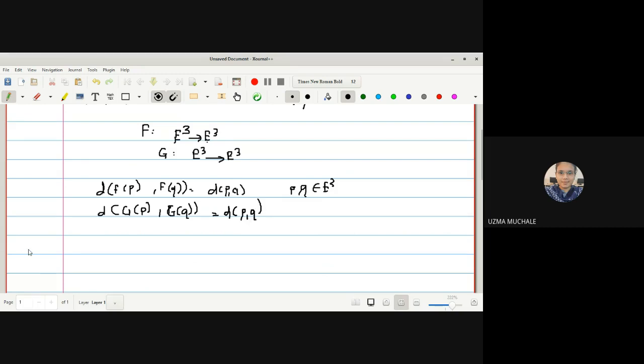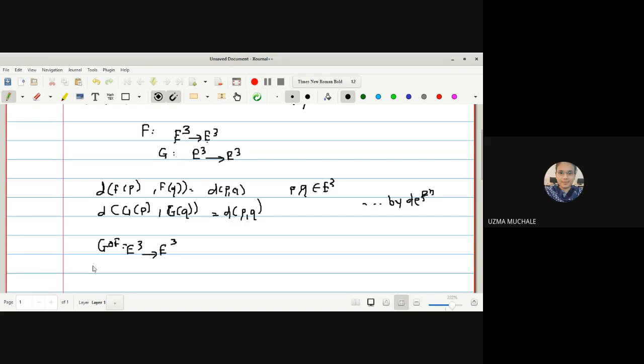Yes, any doubt up to this point? Because it is given that f and g are isometries, we can use the definition of isometry. You can say that by the definition of isometry, you have written this result. Now, what is our aim? To prove that g composite f is also an isometry. What will be the domain and codomain? If f and g are mappings from E3 to E3 itself, g composite f is also a mapping from E3 to E3 only.